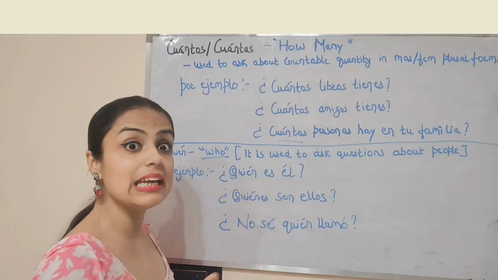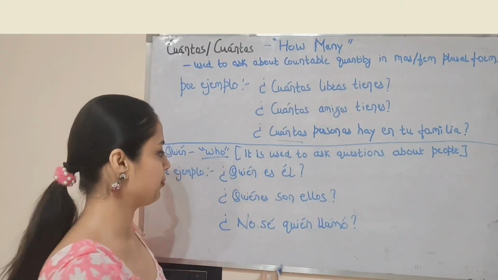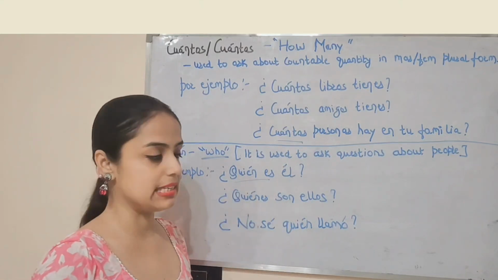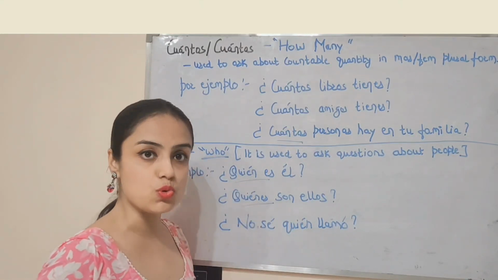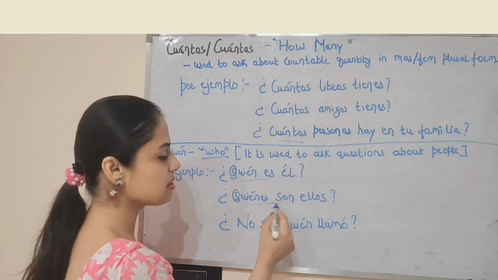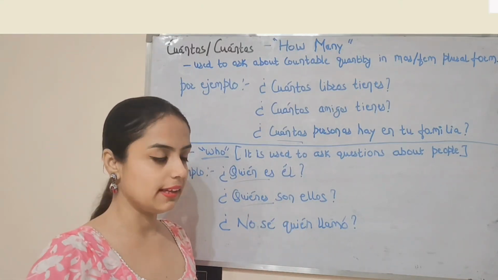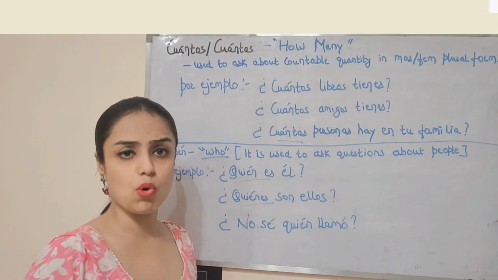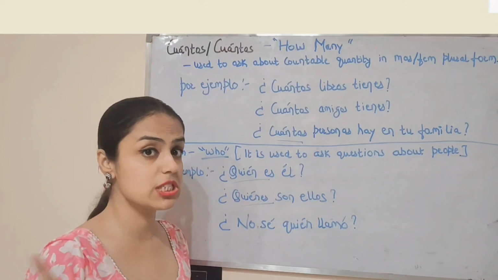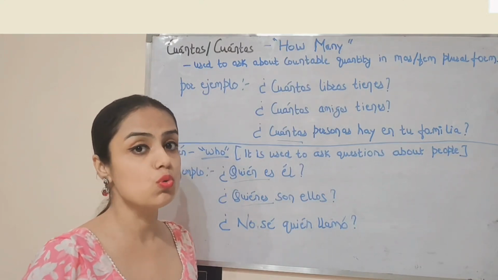Por ejemplo, ¿quién es él? Who is he? Then ¿quiénes son ellos? Who are they? Because here it's a plural form. So ¿quiénes son ellos? Who are they? No sé quién llamó. I don't know who called.